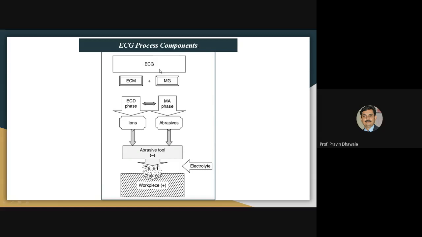Basically, electrochemical grinding is a combination of electrochemical machining, which we studied in the last lecture, and the mechanical grinding process. Have you understood? Draw this figure.